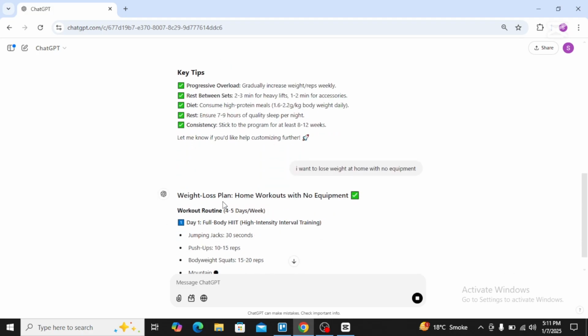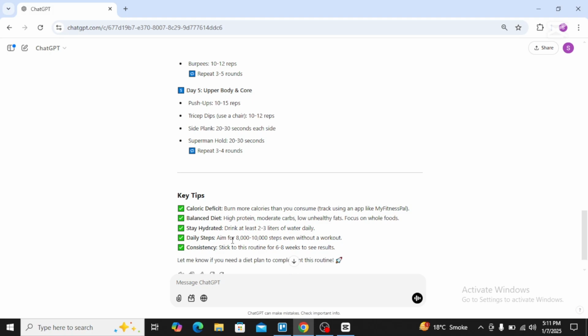So here is my weight loss workout plan at home with no equipment. So here is the 4 to 5 days session. You will just follow along, like jumping jacks for 30 seconds. So it is your key tips.